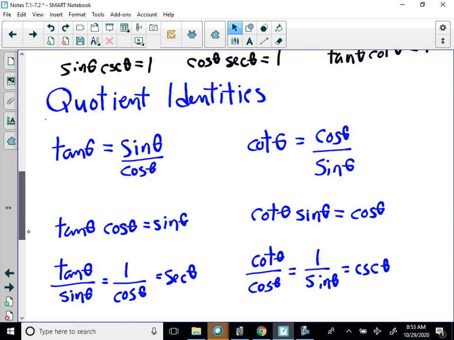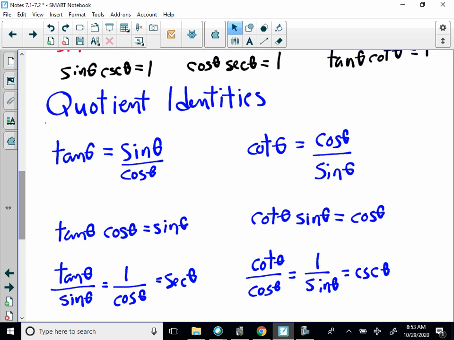moving your equations around. Now, tan theta divided by sine theta is equal to 1 over cosine theta. So when we do a different type of division, then that might give us secant theta. Cotangent theta divided by cosine theta is equal to 1 over sine theta, which is equal to cosecant theta. So a lot of little amazing identities come out of these once you start working with them.